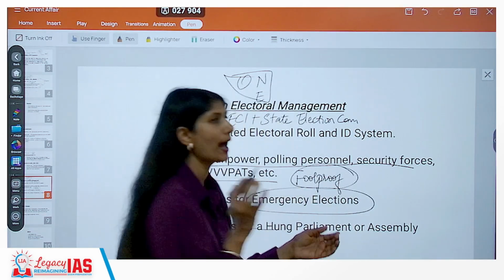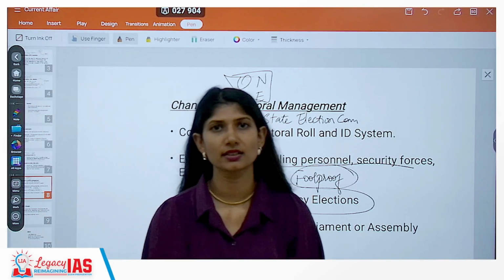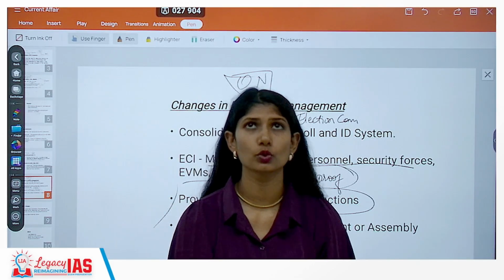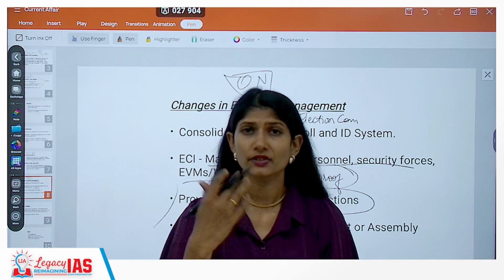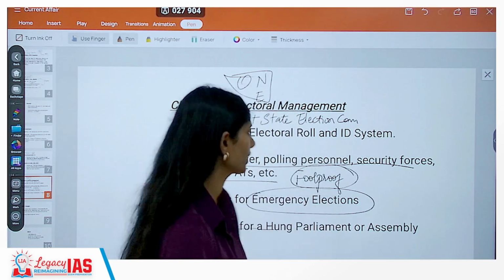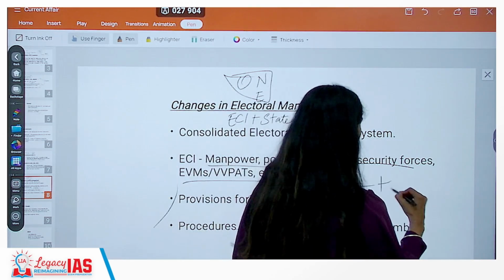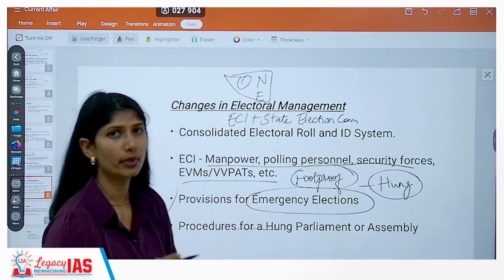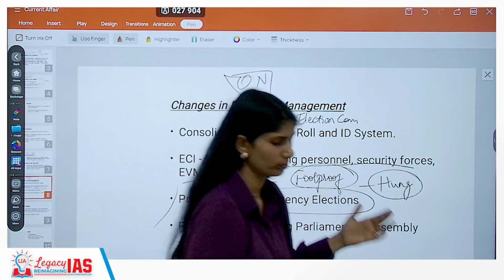What will happen in case certain assemblies, or let's say Lok Sabha itself, go into a no confidence motion, or if they get hung assemblies? In these conditions, what will you do? A safety mechanism should be there.